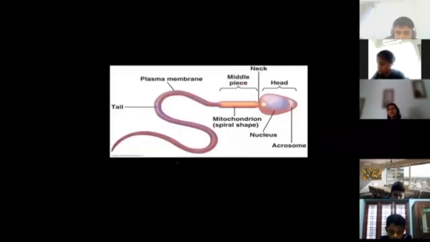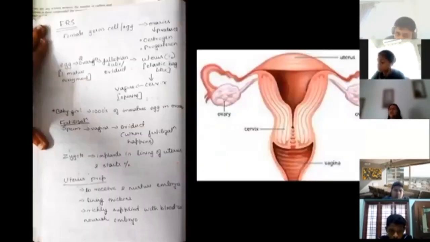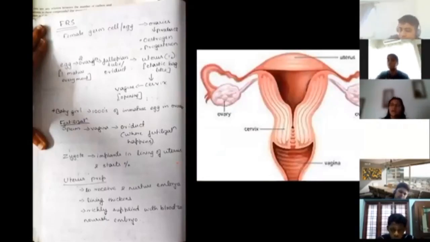Now the hero's portion is done. Now we are going to the heroine. Female reproductive system. Female reproductive system, again the main part, the house of the egg, is going to be the ovary. So females have 2 ovaries. Okay, 2 ovaries which are there, and these 2 ovaries are linked to the fallopian tube. Okay, and the fallopian tube is also known as oviduct.